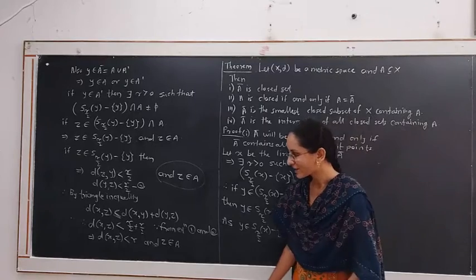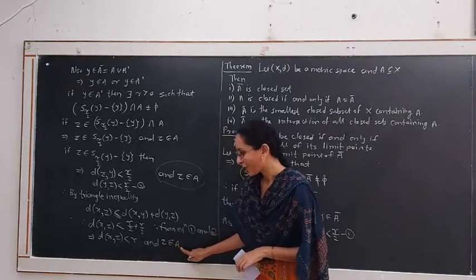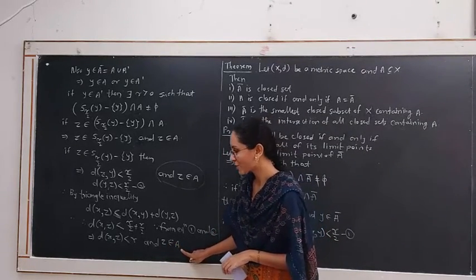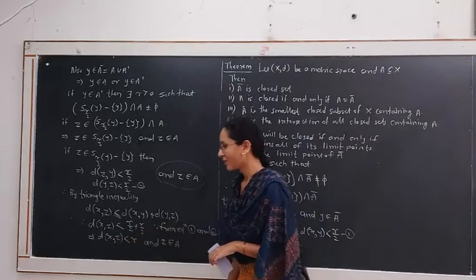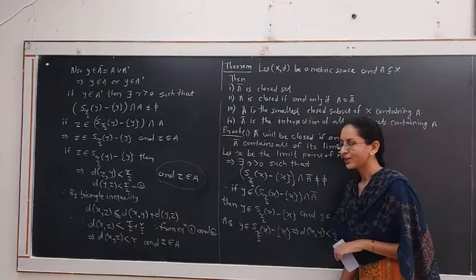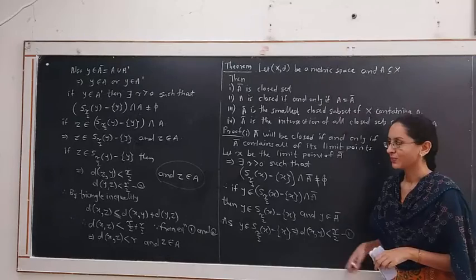This means the point z, which is a point of the set A, belongs to the open sphere whose center is at point x and radius r.